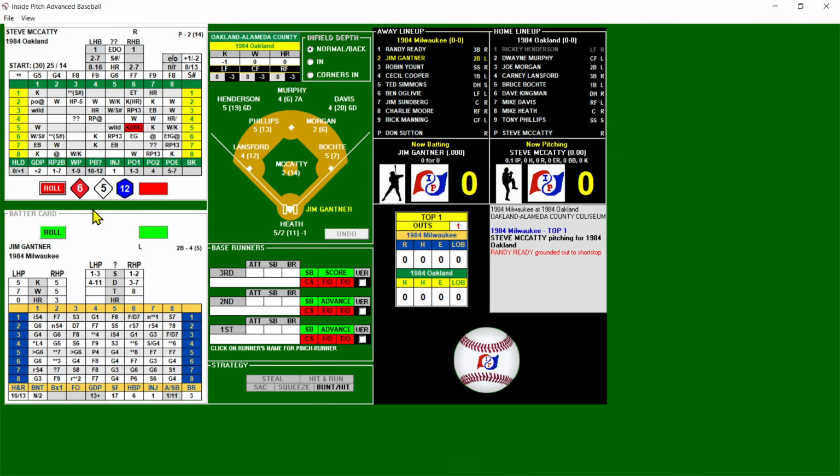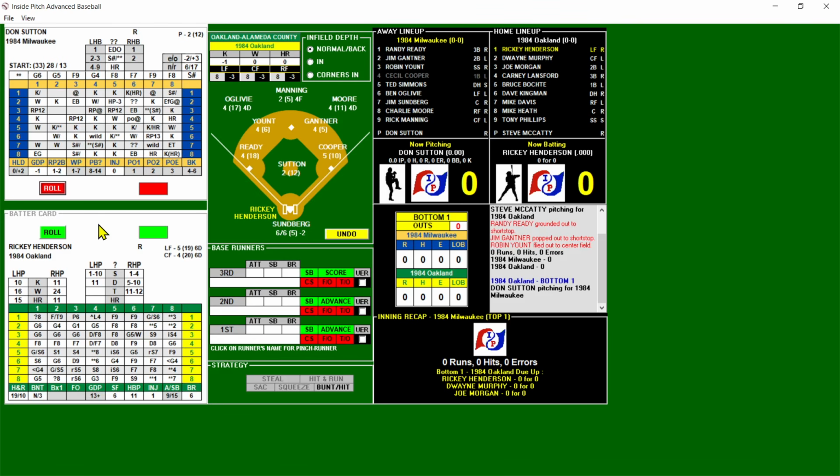And that is a K chance against a righty. 5-1 is going to be no good, so we're going to roll on Gantner. And he pops it up to short. So Phillips involved with both plays. Two out, nobody on, Robin Yount. Cooper on deck. And that's an auto out. And that is a fly to center. So we go bottom 1.